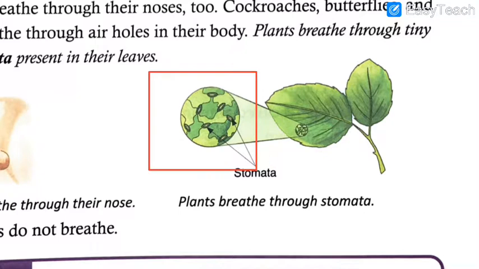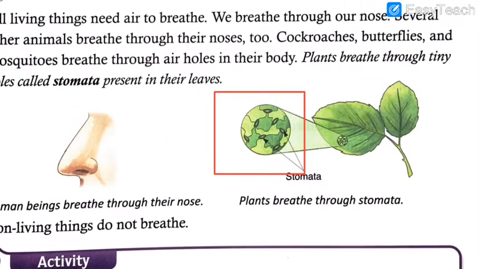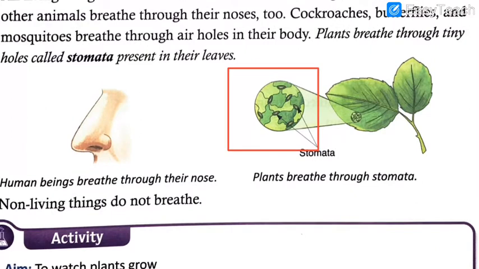So, I hope now you know what stomata is. I don't have to explain what a nose is. You all have a nose on your face. So, this is how the plants breathe, this is how the human beings breathe, and for the insects it is clearly written that cockroaches, butterflies and mosquitoes breathe through air holes in their body.